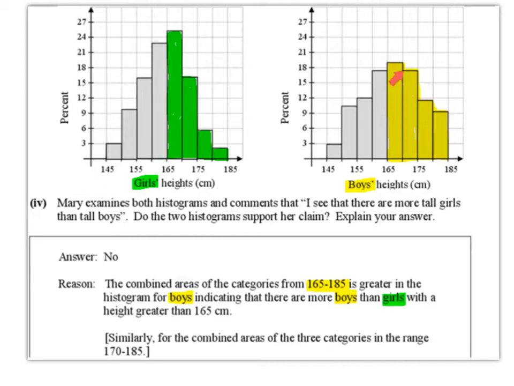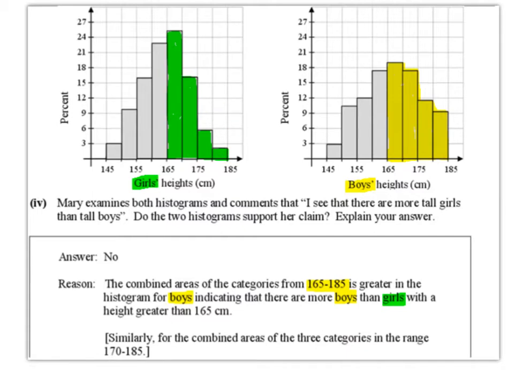So although here it seems that there are not as many boys, there are certainly not as many boys from 165 to 170 centimeters in height as there are girls. This bar is definitely higher than this bar, but if you were to take the 4 bars together, there's definitely more area covered than these 4 green bars together.